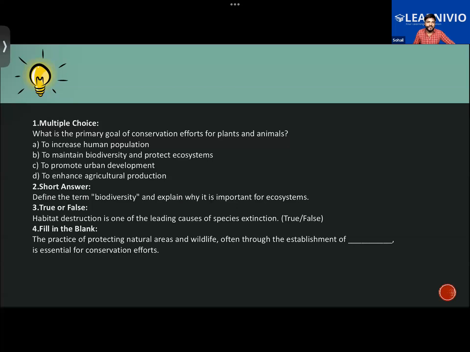Like we have learned about the bison, the giant squirrel and the flying squirrel. Remember? Those will be the examples of the endemic species of Pachmarhi Biosphere Reserve.